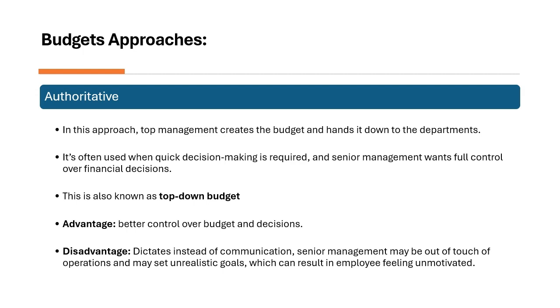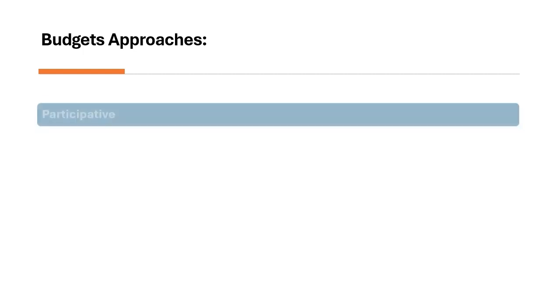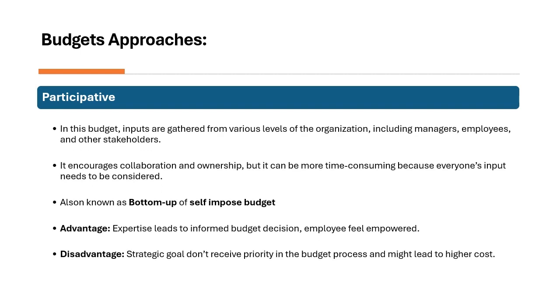The advantage of this budget is better control over budget and decisions. The disadvantage of this budget is that it dictates instead of communicating. Senior management may be out of touch with operations and may set unrealistic goals, which can result in employees feeling unmotivated. Participative budget. In this budget, inputs are gathered from various levels of the organization, including managers, employees, and other stakeholders. This encourages collaboration and ownership, but it can be more time-consuming because everyone's input needs to be considered.